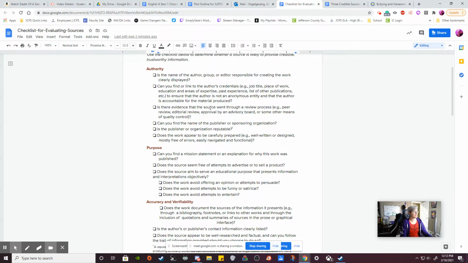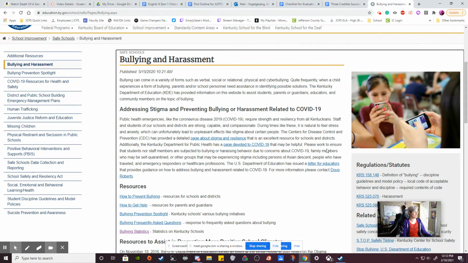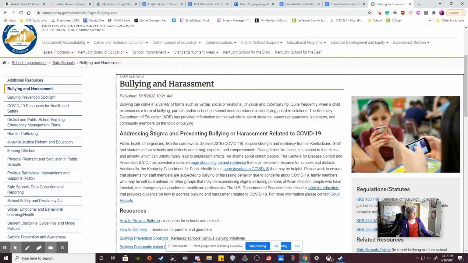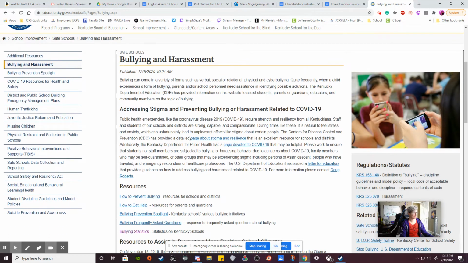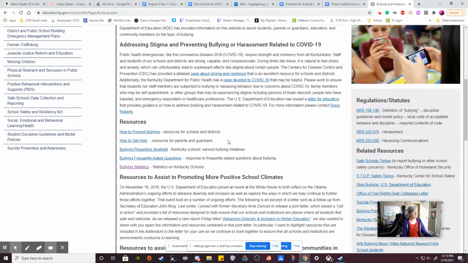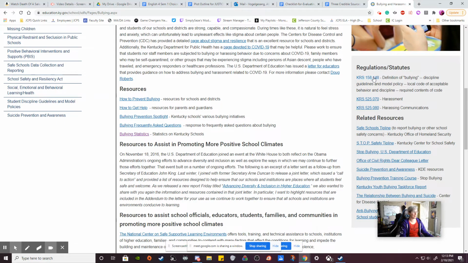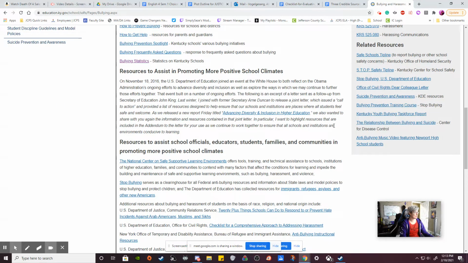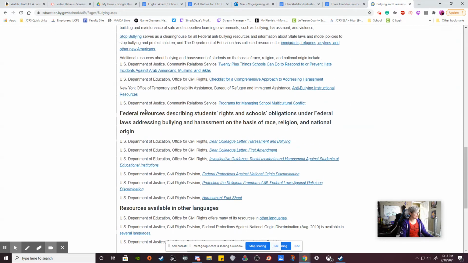Is there evidence that the source went through a review process? So like a peer review or approved by an advisory board or some other means of quality control, right? Well, we see that it was published on 5/15/2020. It has some stuff about like regulations that's on there. Let's see. Other resources.